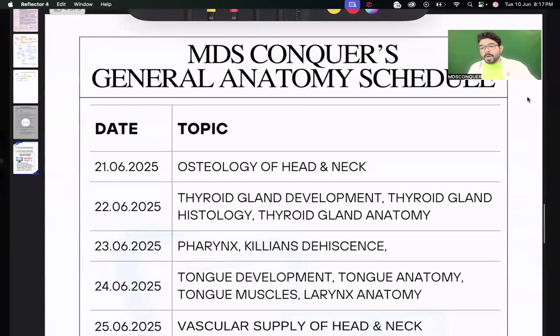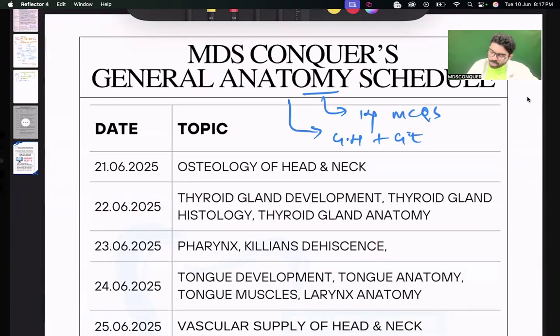So then comes general anatomy. General anatomy again is going to carry 14 MCQs in your NEET examination. This general anatomy is going to include general histology plus general embryology also. Okay. Nowadays, in the last 2 NEET exams, the diagram-based questions were a little less. I don't know the reason why. As we are more into digital